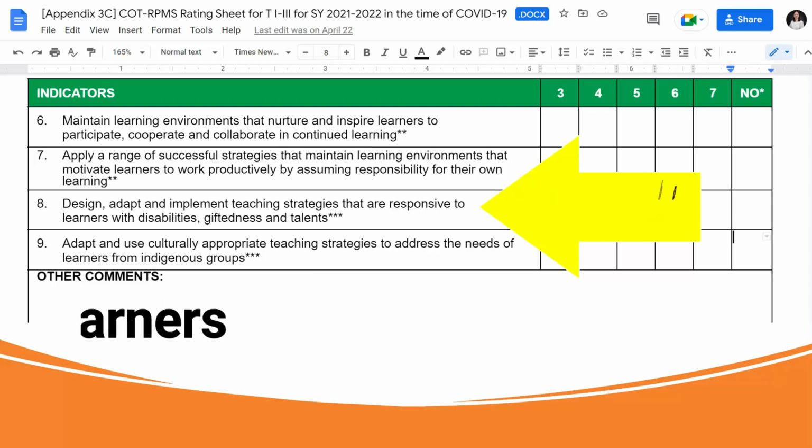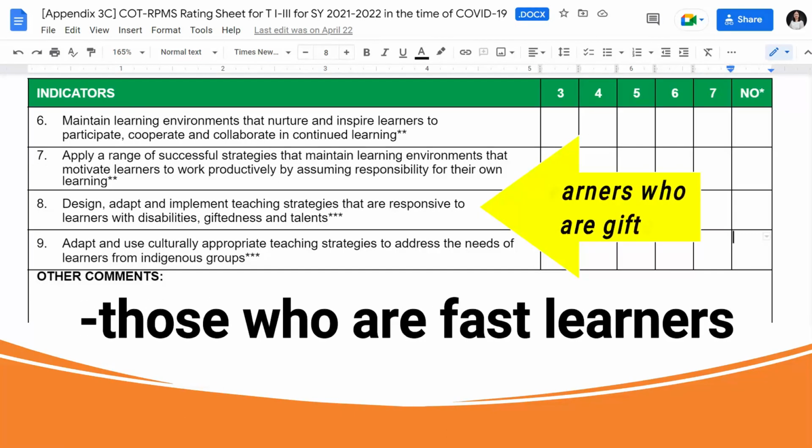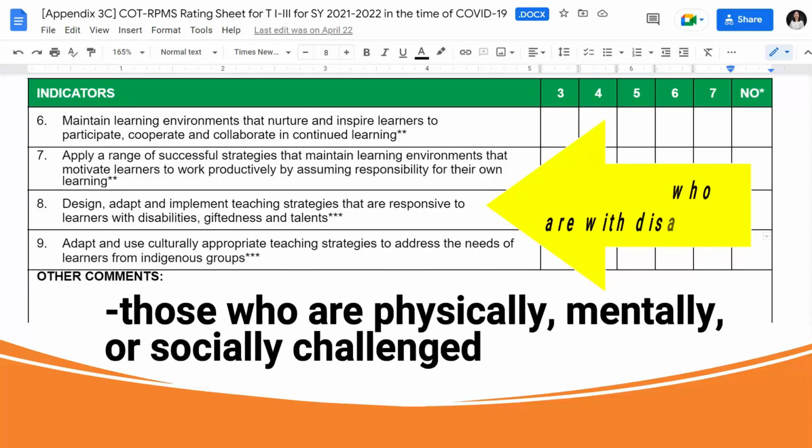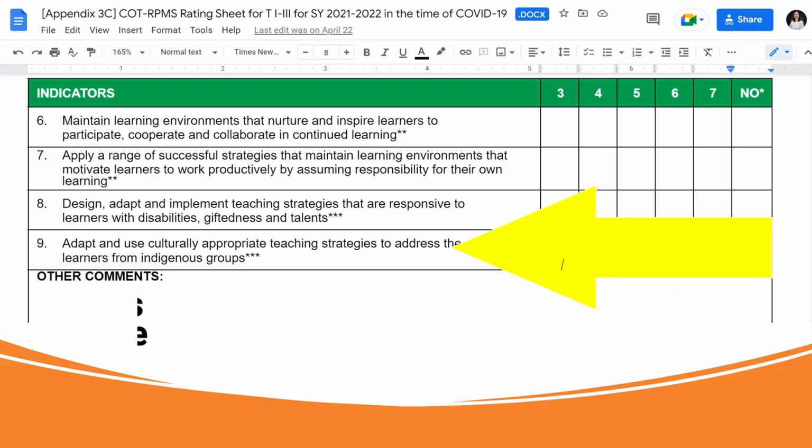So we are referring to those who are fast learners or yung mga talented talaga or very creative in terms of learning and comprehending lessons we discussed. Those with disabilities naman would refer to learners who have physical, mental, social, or sensory impairment and cultural differences, like mentally retarded, visually impaired, hearing impaired, with behavior problems, learning disabled, and many more.